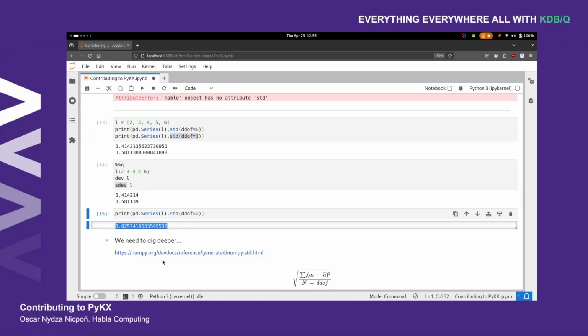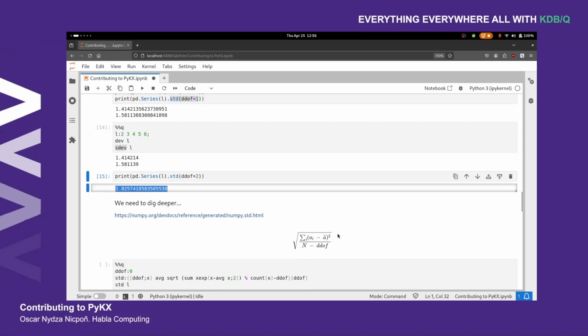And if you dig deep enough, you'll find that pandas uses NumPy internally, and NumPy implements the standard deviation as this formula right here. Notice the denominator part, where n is the number of occurrences, and the DDoF is the DDoF parameter. This will come into play later on. And by the way, DDoF stands for delta degrees of freedom. For those of you who may be into maths, you may already know what this means. But as I mentioned before, this is a bit out of scope, so let's continue.